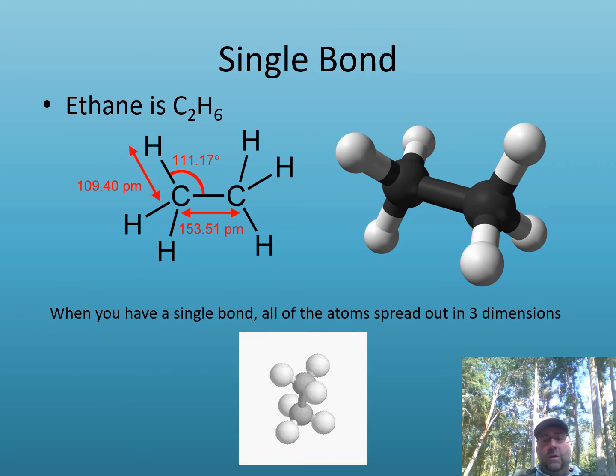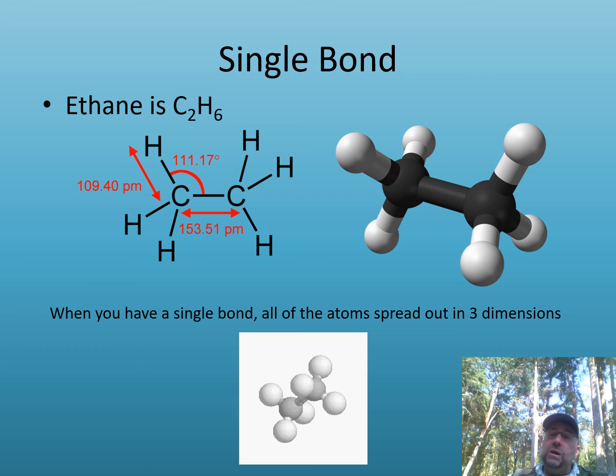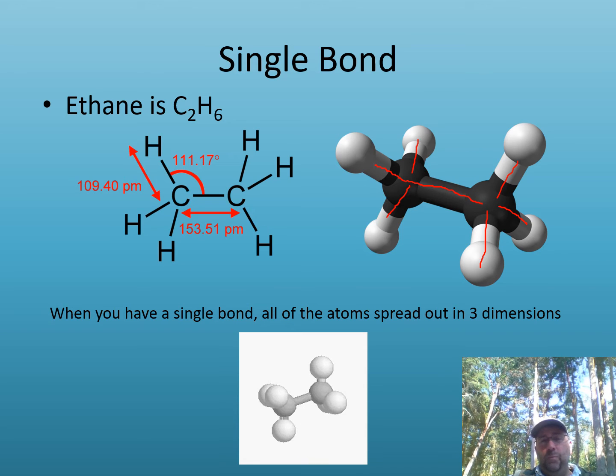Okay, so let's look at some examples of what these bonds end up looking like. So here is a molecule called ethane. It's C2H8, and you've got all single bonds. So each carbon is spreading out in 3 dimensions. You've got a single bond between the carbons, and then these 3 carbon-hydrogen bonds are spreading out. Same with this molecule. And you've got a 3-dimensional shape to it.